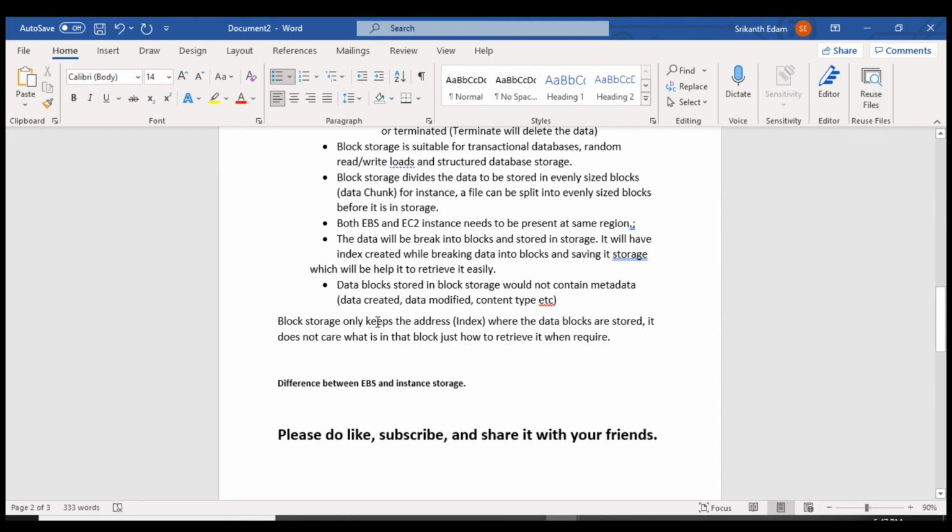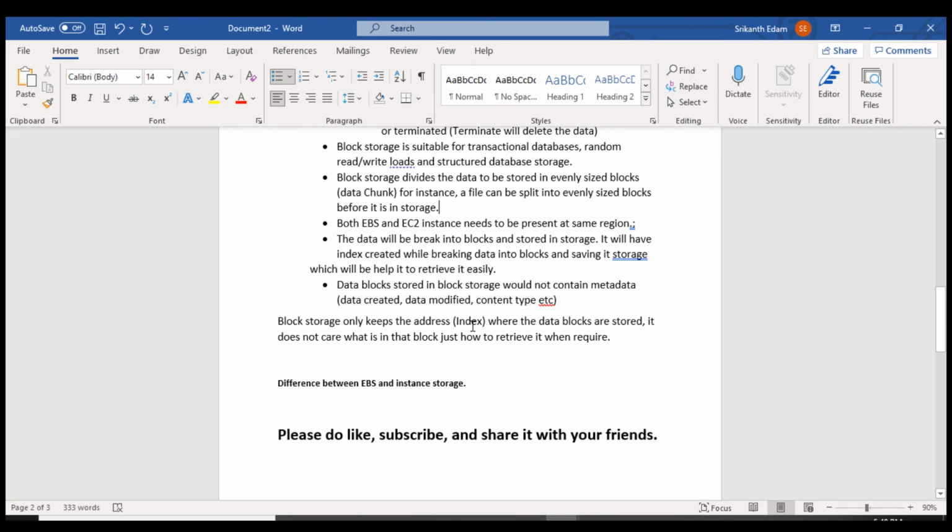As I explained earlier, when you upload a file, the data will be divided into chunks and saved into blocks, and the block path will be saved in the index. That's it. It will not save file details, meaning metadata, file type, file extension, or when exactly it was uploaded.